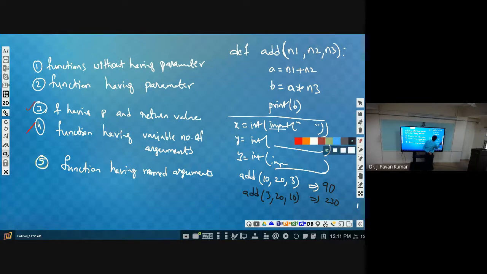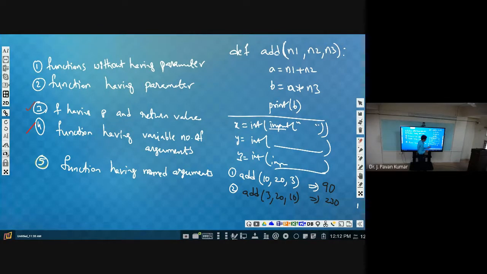Now you consider, we give the same arguments only, but the order is different. Here the order is 10, 20, 3. Same arguments, but in a different order, and we get some other output. But our requirement is, whatever we intended, 10 is for the first number only, 20 is for the second number only, 3 is for the third number only.